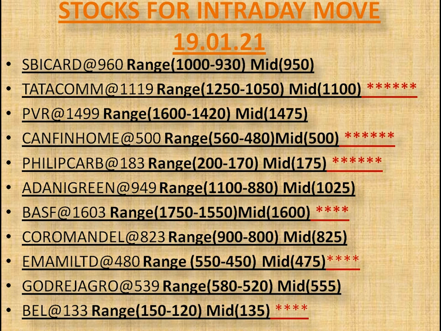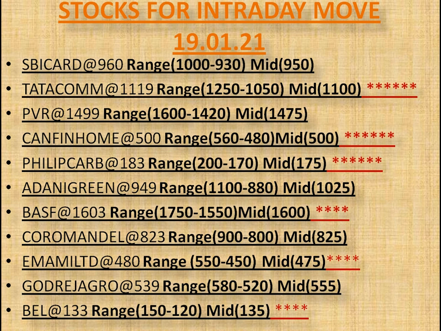SBI Card, LTP is 960, its upper range is 1000 and lower range is 930. So if it sustains above its midpoint, 950, with increased volume, then most likely it will move for its upper range or upper resistance, 1000. Same as if it sustains below its midpoint, 950, with increased volume, then most likely it reverses from its lower range or lower reversal support, 930. And when it reverses from its lower range, 930, then the midpoint 950 acts as its recent resistance to achieve. You can note down every stock's range with midpoint for intraday trading.